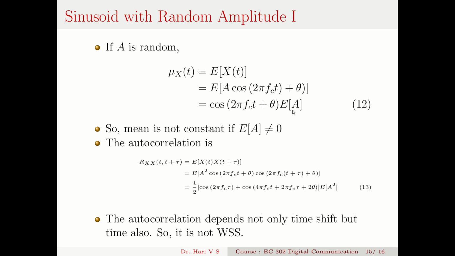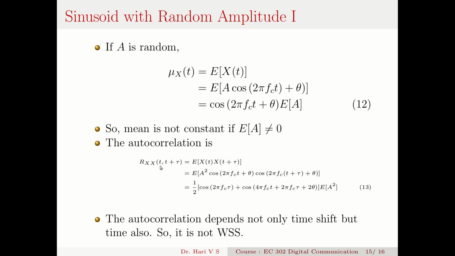Now unless this expectation of A is 0, this mu x(t) is a function of time. It is cos(2 pi fc t plus theta) times the expectation of A. Unless the expectation of A is 0, this is a function of time. So the mean is not constant if the expectation of A is not equal to 0. So the first condition is hard to meet. So let us look at the second condition, the autocorrelation.